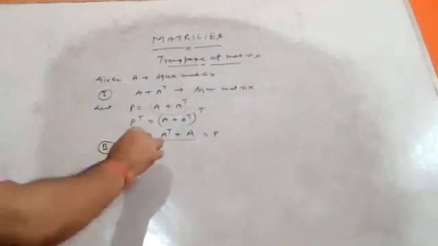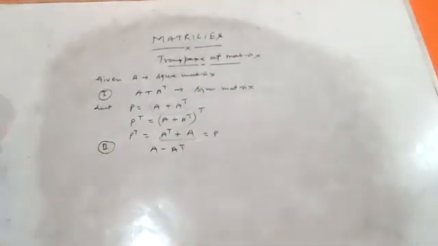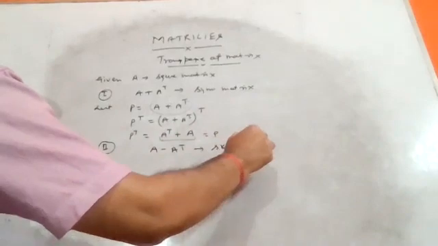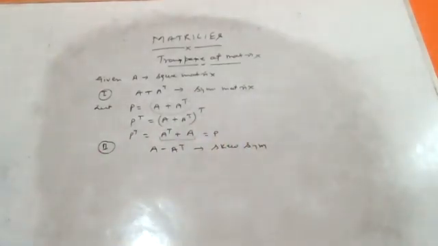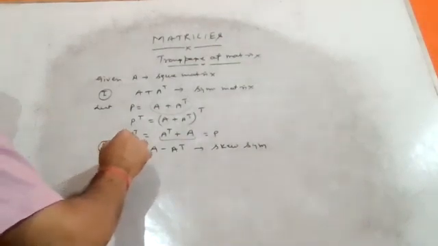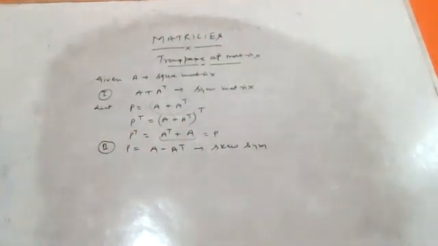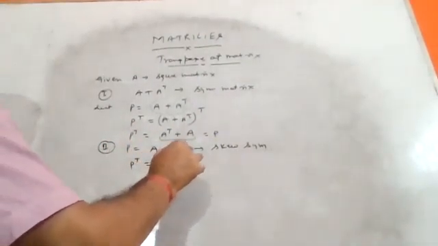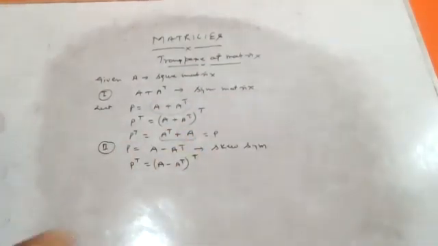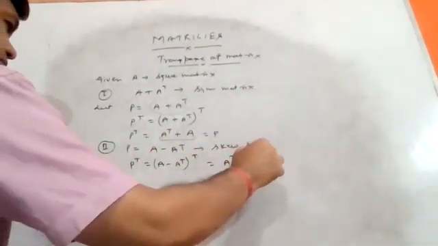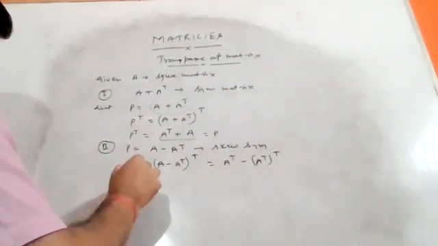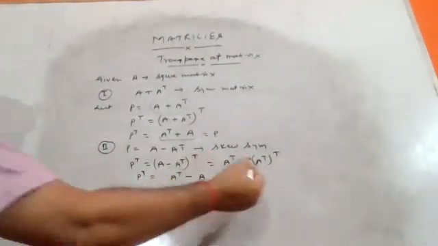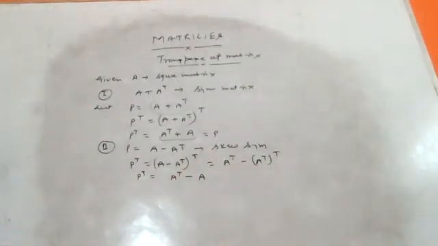Suppose they ask about A minus A transpose. We have to prove that it is skew symmetric. If they want to show that this is skew symmetric, apply the same process. Let this one be equal to P. P is equal to A minus A transpose. Taking transpose on both sides, P transpose is equal to A minus A transpose whole transpose. We can write A transpose minus A transpose whole transpose. So P transpose is equal to A transpose minus A, because the transpose of a transpose becomes A.